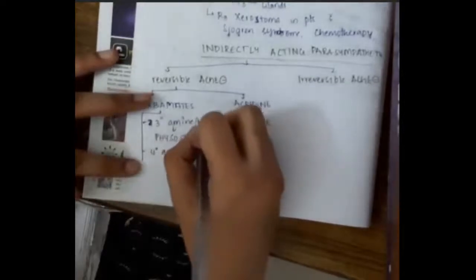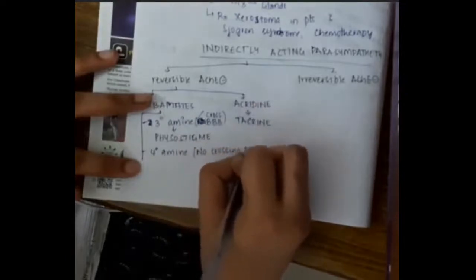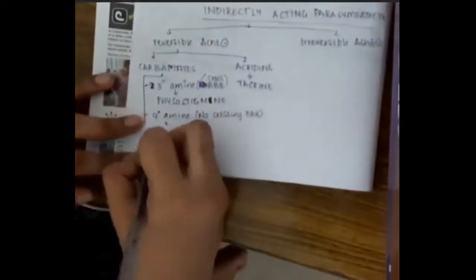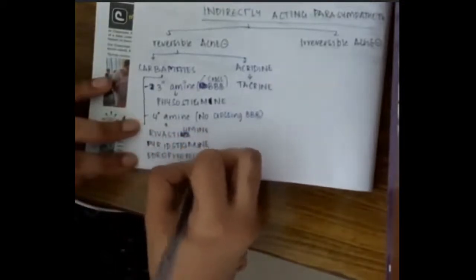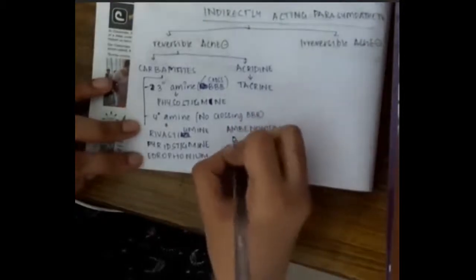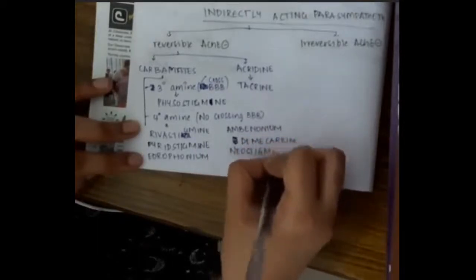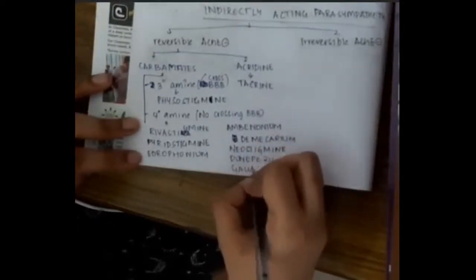Quaternary amines cannot cross the blood-brain barrier, and the examples of quaternary amines include rivastigmine, pyridostigmine, edrophonium, ambenonium, demecarium, neostigmine, and also donepezil and galantamine.